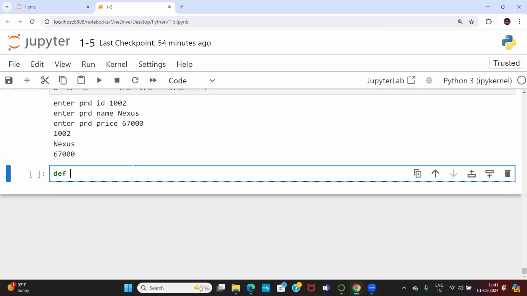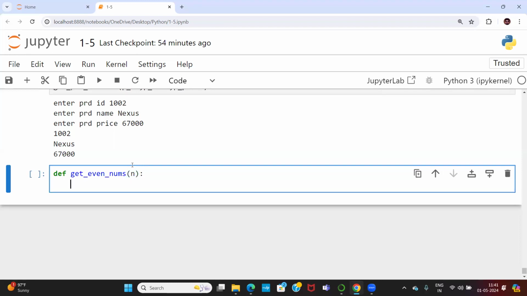Let me define a function. Define get_even_numbers. Get even numbers. Now the value. Number n colon print n here.